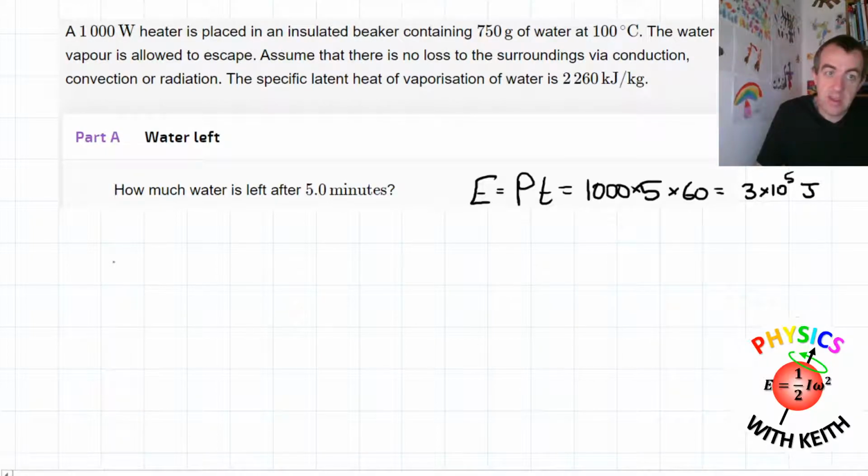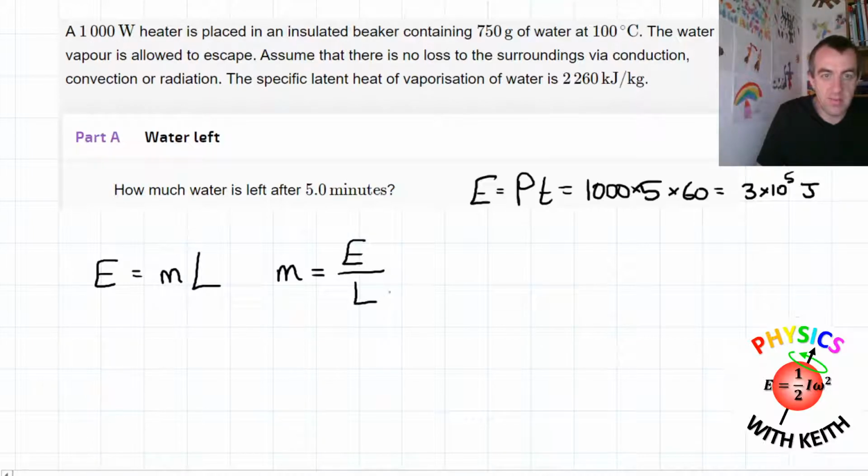We know that the energy that is transferred is going to equal the mass that is changing state multiplied by the specific latent heat of vaporization. And that's what we've been given. So if we want to know how much water evaporates first, that's going to be the energy that is transferred divided by the specific latent heat of vaporization. The energy transferred, we've calculated. That's the power of the heater multiplied by the time the heater was running for. Then divide that by the specific latent heat of vaporization, but be careful, we want to use joules and kilograms.